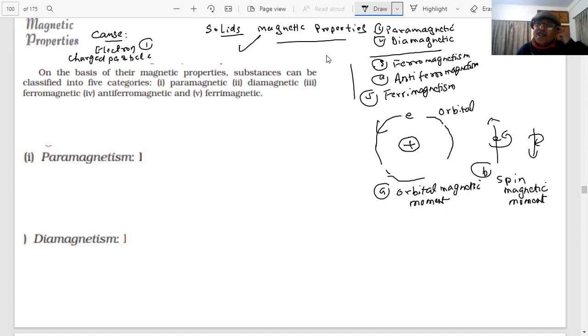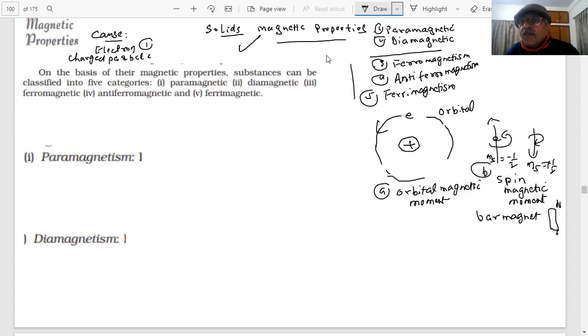That means what we are saying, students: basically, the electron is behaving like a bar magnet. In physics there is a north and a south. When it is spinning, you have used ms plus half and minus half as quantum numbers. Two spins you have identified. So they behave like bar magnets, students. There are charged particles in every solid, and sometimes we call them domains or dipoles to explain the properties.